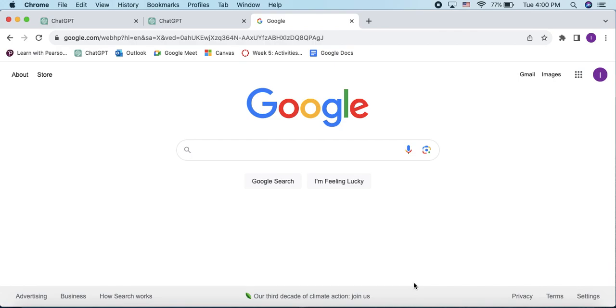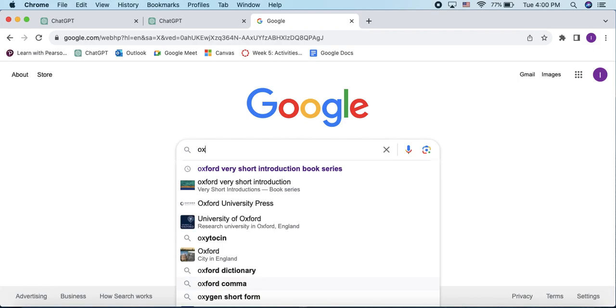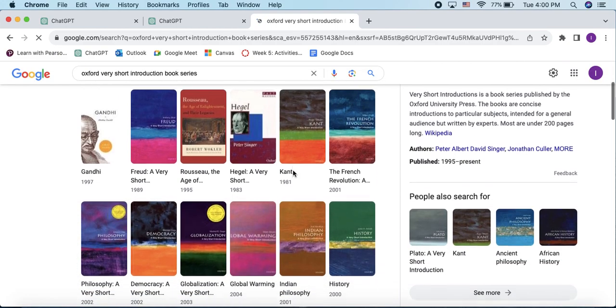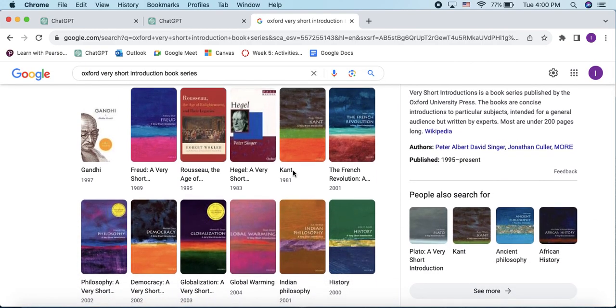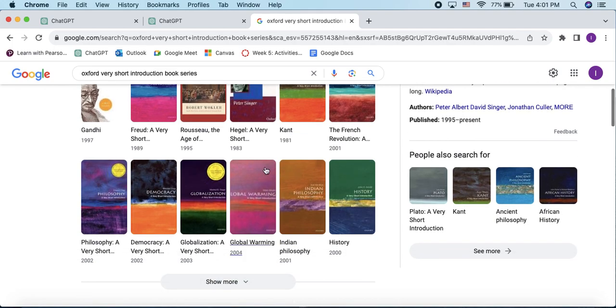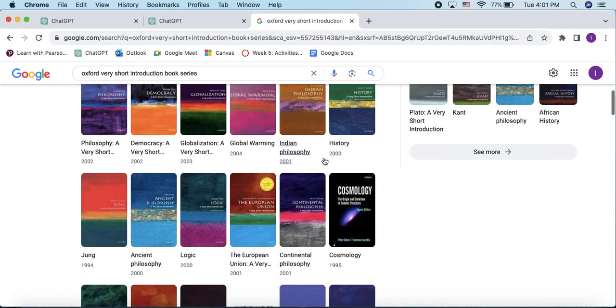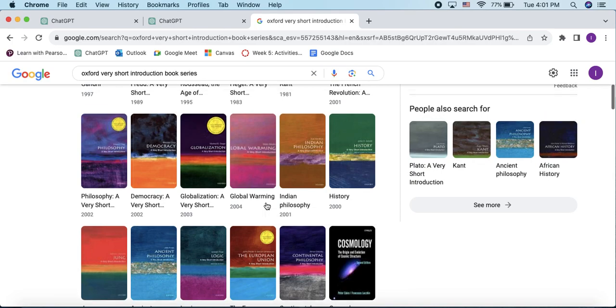The first thing you're going to want to do is go to Google and type in this Oxford Very Short Introduction book series. You're going to take a look at all of these books that the Oxford University Press has released. The university essentially contracted a bunch of scholars and experts on these topics and invited them to write an introduction to that topic. So here we have one on globalization, you have one on history, the European Union, ancient philosophy, Jung, all these very interesting topics.